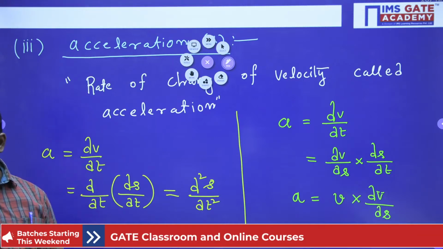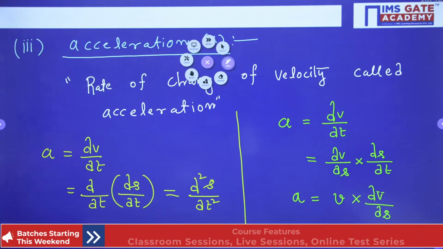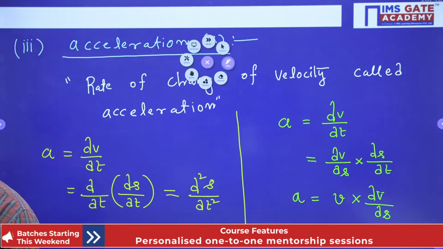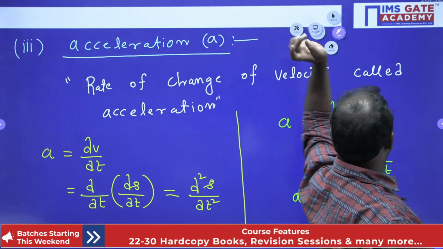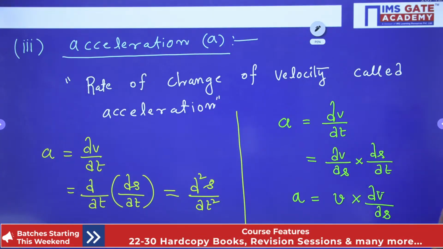I hope everybody understands, guys. So this is how we calculate velocity, acceleration as well as displacement.